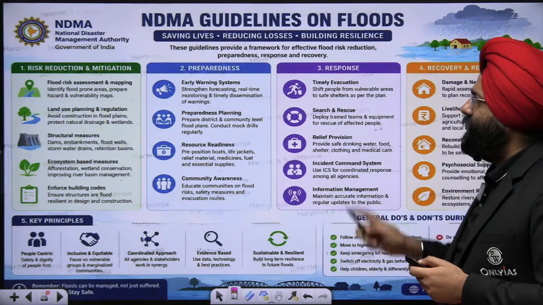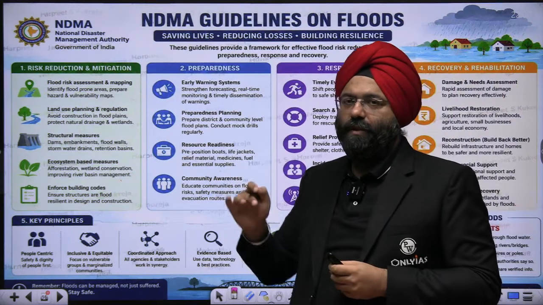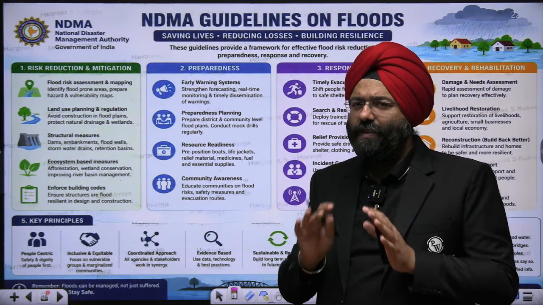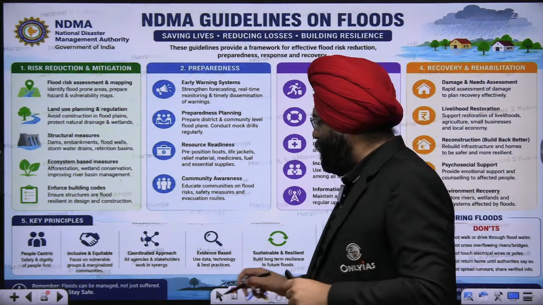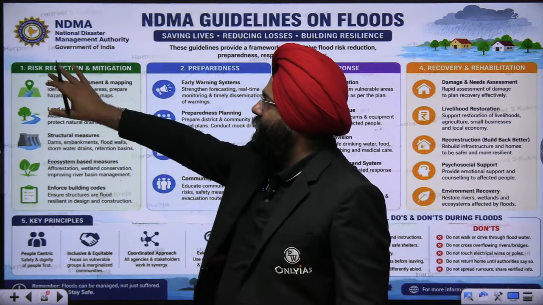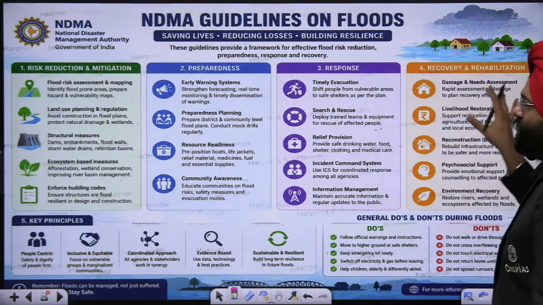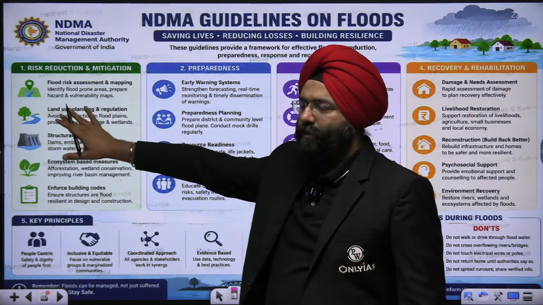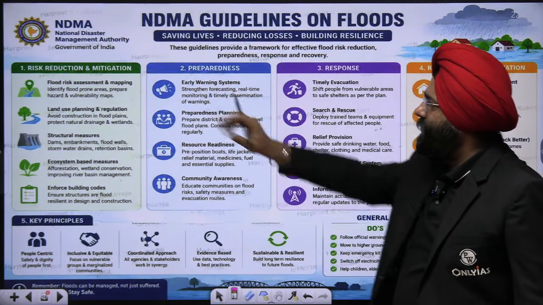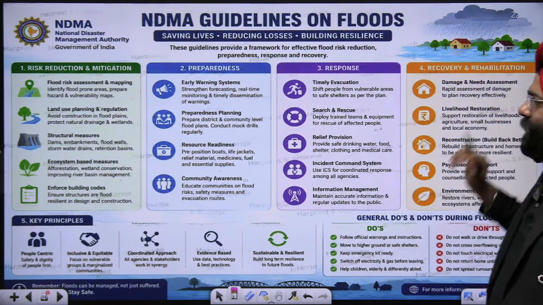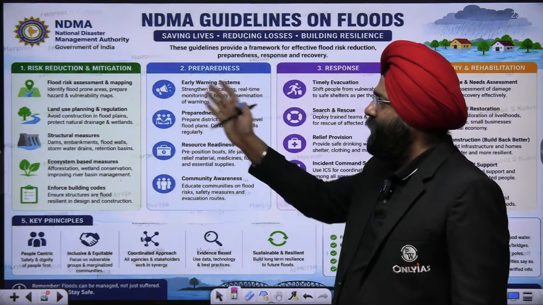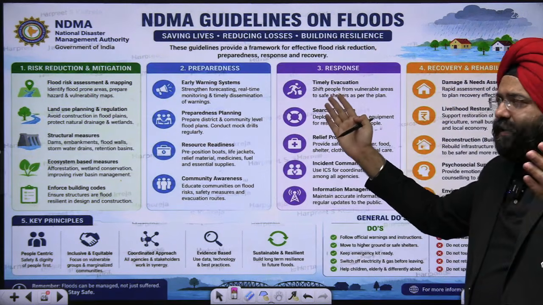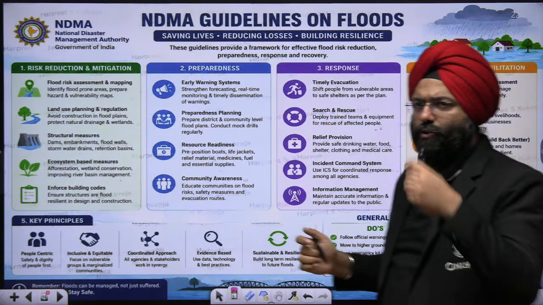The last part, which is again very, very important as an aspect of a recommendation in your answers, as well as they can be asked directly in an examination, particularly for this year. If you see here, these are the 4 aspects, certain guidelines which you need to remember. First is risk reduction and mitigation, preparedness, response and recovery. So something that you need to do even before something happens. You need to prepare yourself, respond when the flood has happened, and after that what recovery needs to be done. So quickly let's go through them.